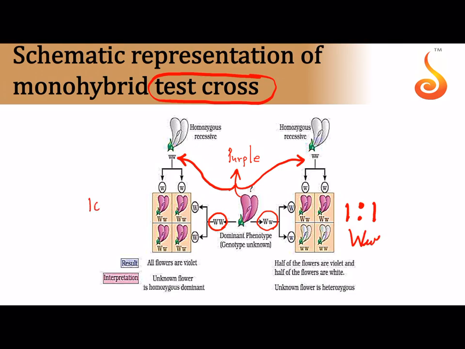If you see all of them are expressing the dominant trait, that means the F1 hybrid under question was homozygous dominant. So this is done when you don't know the genotype and you have to determine the genotype, but you know the phenotype, that yes, it is purple in color. Okay.